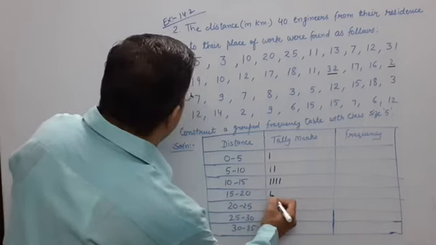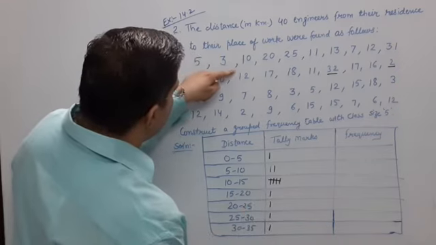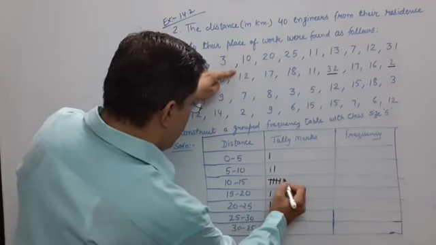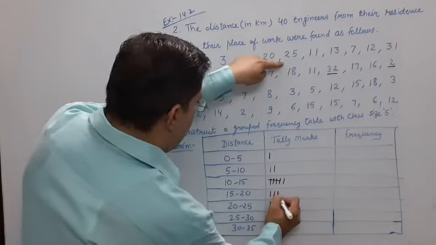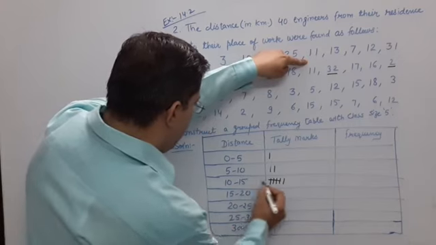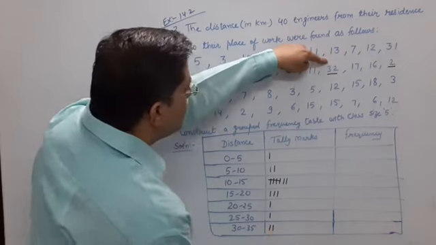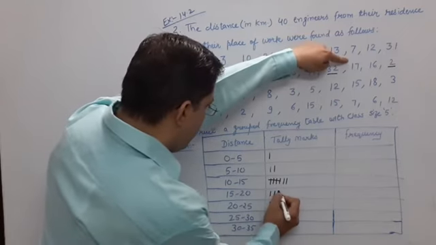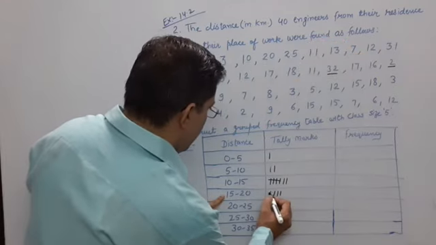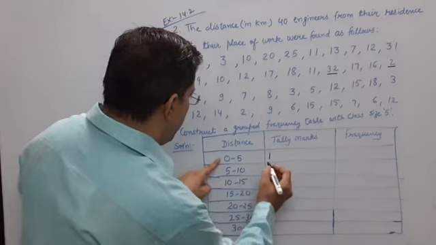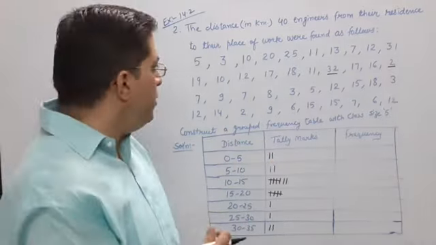Come on for the second line. 19, 19 is here. 10, 10 is here. Now 4 and 1, 5. Yes. 12, 12 is again here. 17 is here. 18 again here. 11, 11 is in this class. 32, 32 in this class. 17, 17 in this class. 16, 16 is here. And then last is 2. Then two lines are over.